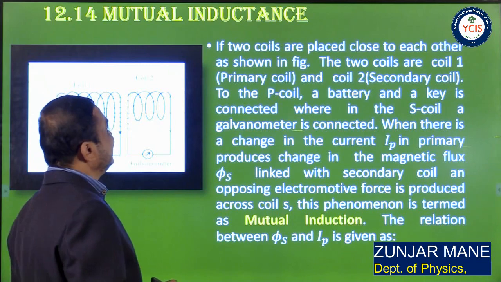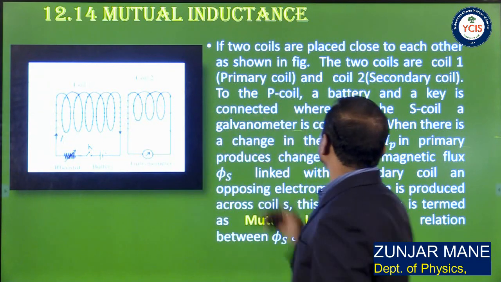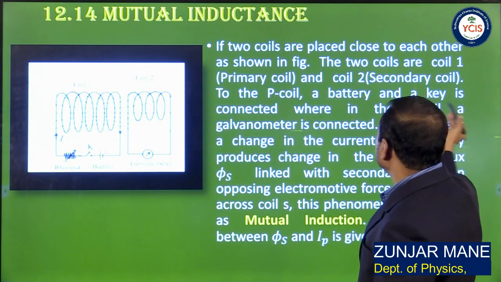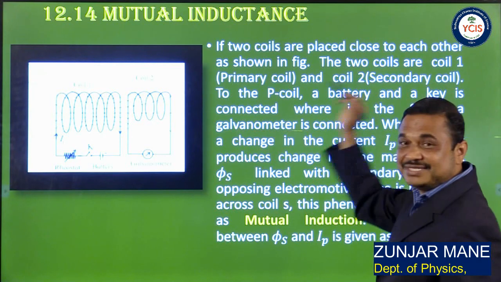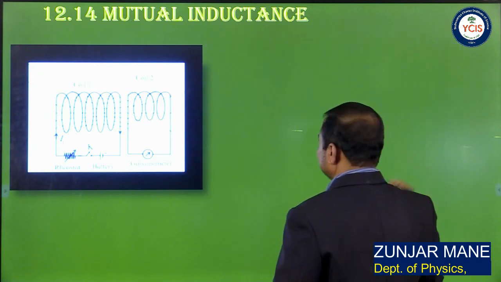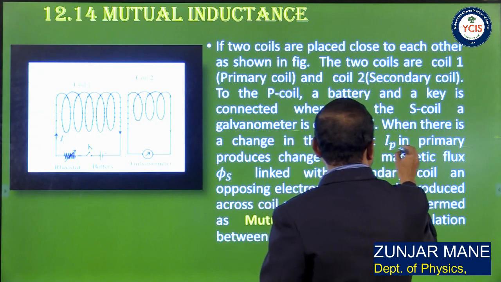So let us see the details. If we place two coils as shown in the figure, coil 1 is called the primary coil, and coil 2 is called the secondary coil, which is connected to a galvanometer, while the first is connected to a battery. Suppose the current in the primary is IP.